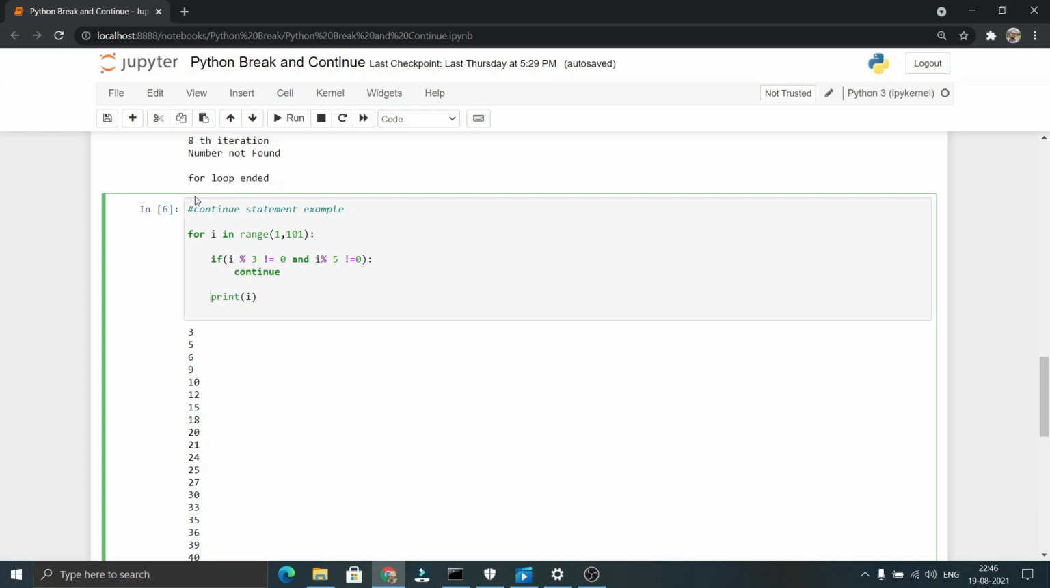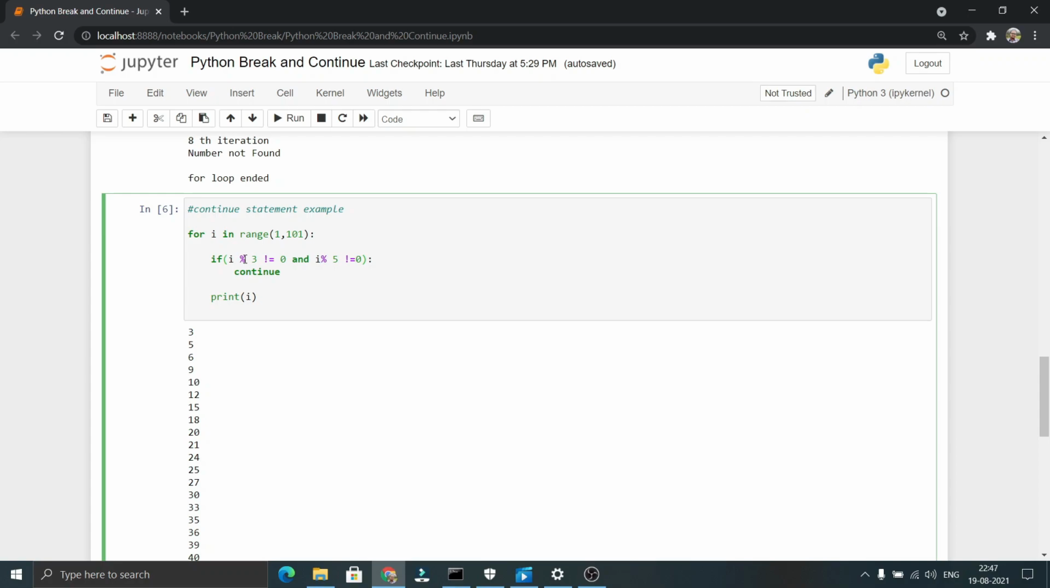Now coming to 3, here 3 % 3 != 0. This condition is false because 3 % 3 will return 0, and 0 != 0 returns false. As this condition returned false, it will not even check the second condition, as there is an AND in between, and it will check the second condition only if the first condition is true. If the first condition is not true, it simply returns a false value as there is an AND, without even checking the second condition.